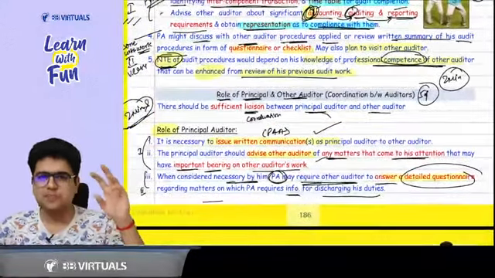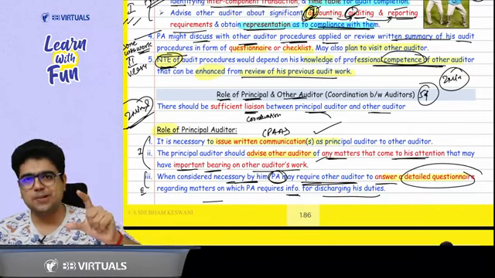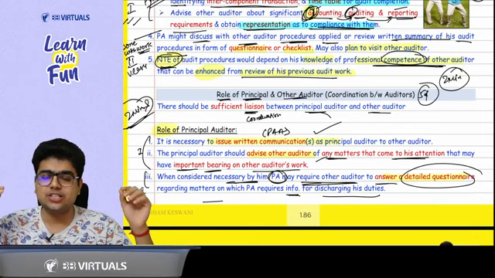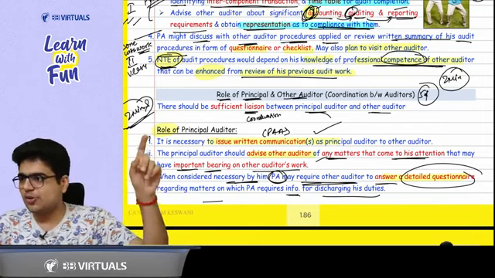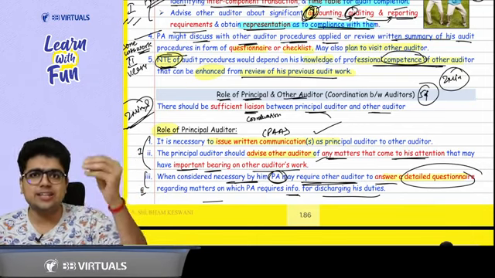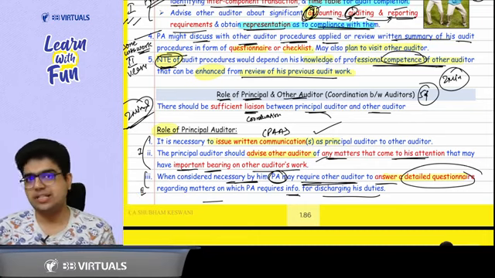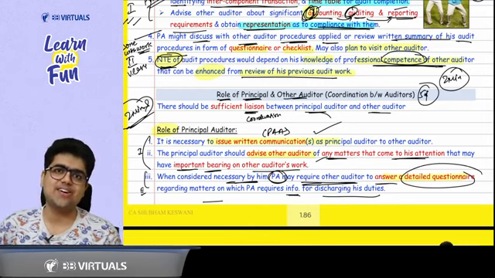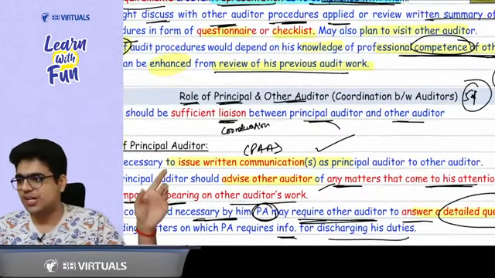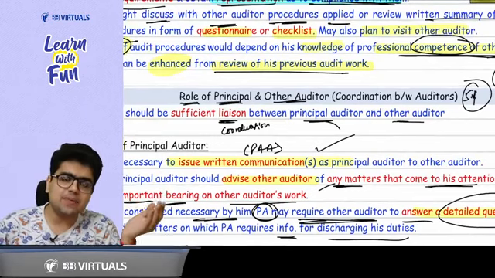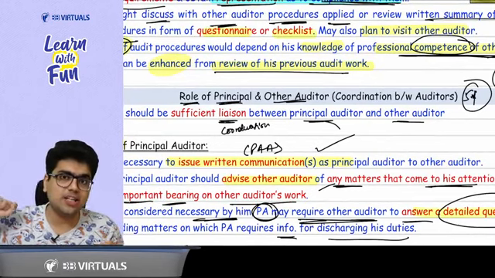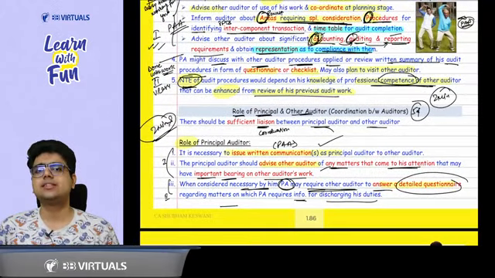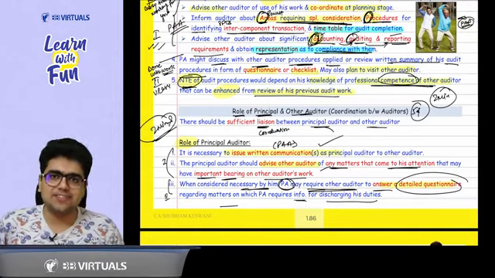Now comes a very special question. What is the role of principal auditor? What is the role of other auditor? They both should coordinate. There should be sufficient coordination, or you can say liaison, between them. What is the role of principal auditor? Telling the other auditor the areas that require special consideration, procedures for identifying intercomponent transactions, and accounting, auditing and reporting requirements. So you just need to issue a written communication. After this written communication, if anything comes to you which is important for the other auditor, advise him. And the last point is to check whether he has done the work properly or not.